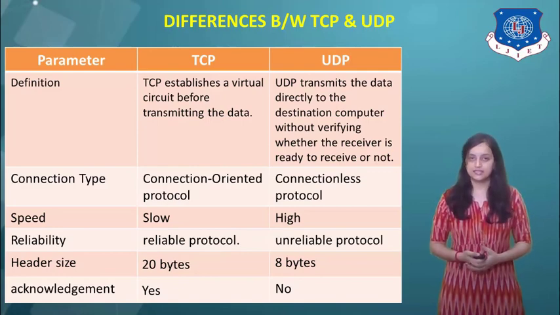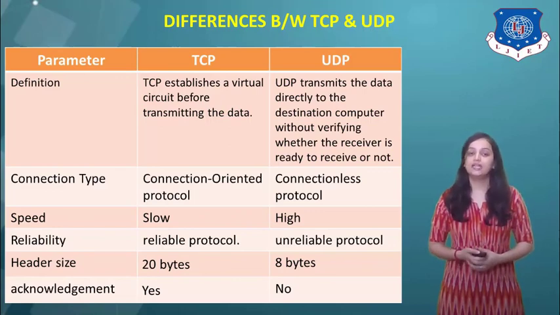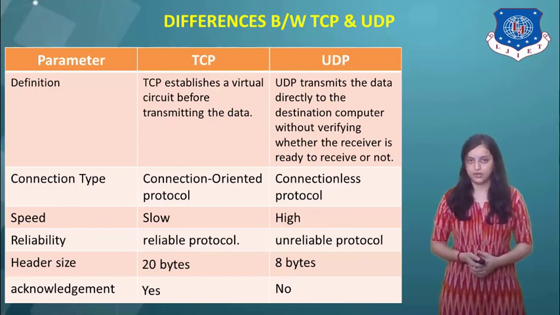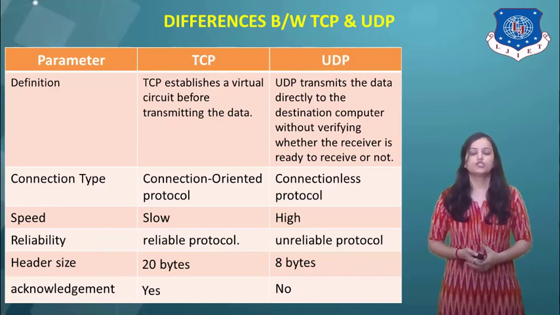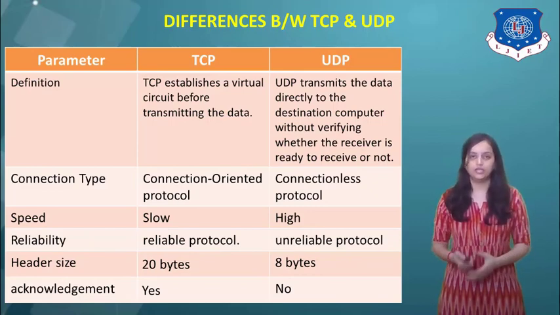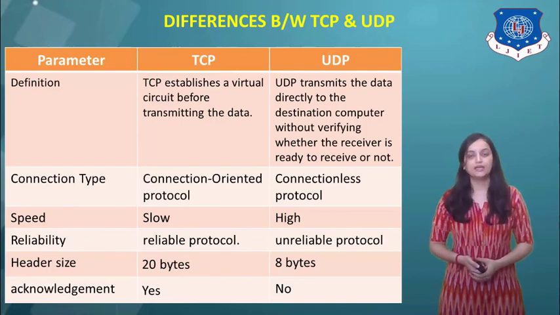If we consider the header size, then TCP has a header of 20 bytes, whereas UDP has a header of 8 bytes. And then last, if we consider the acknowledgement parameter, then TCP provides the acknowledgement and UDP does not provide the acknowledgement. That's why it is called an unreliable protocol. So these are the differences between TCP and UDP. I hope that the main two protocols at the transport layer are clear to you.